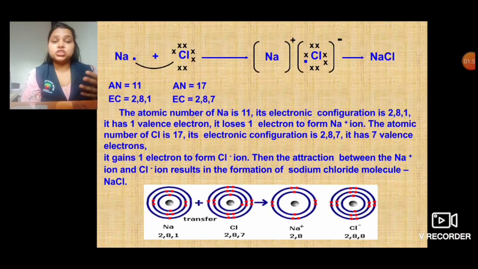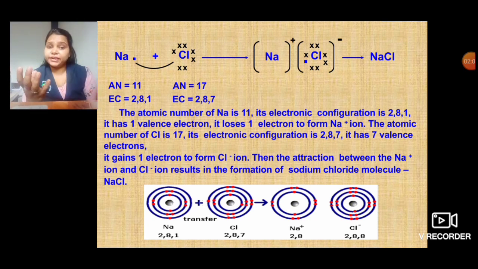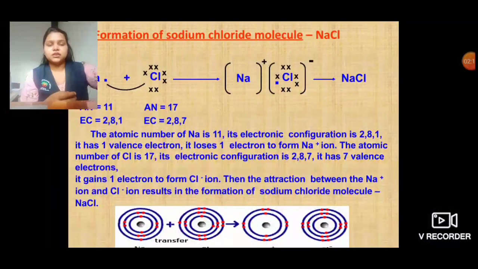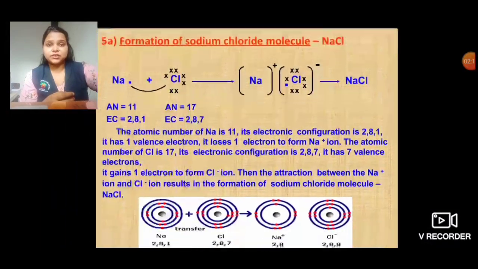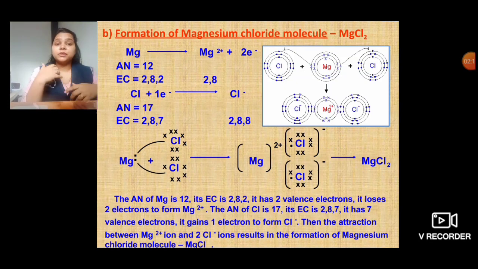So this attraction between the sodium positive ion and the chlorine negative ion results in the formation of a sodium chloride molecule, that is NaCl. The same type of structure takes place in the formation of various other compounds too, like magnesium chloride. The same type of procedure takes place.